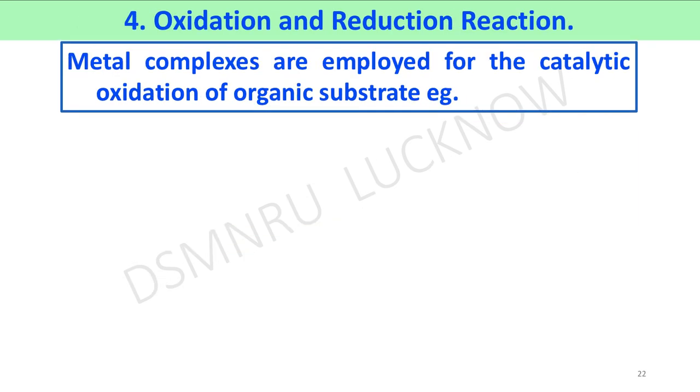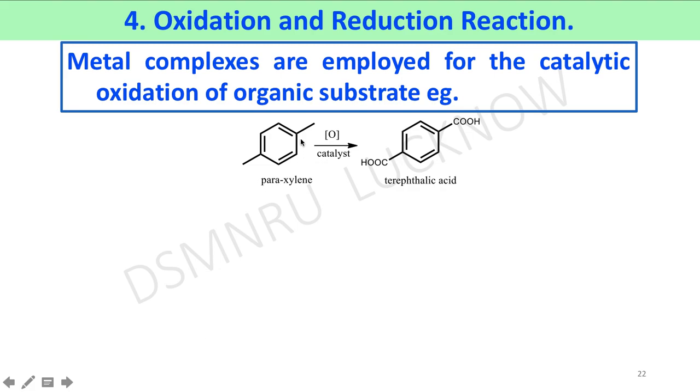Another topic is oxidation and reduction reaction. Here metal complexes are employed for the catalytic oxidation of organic substrates. For example, oxidation of p-xylene in the presence of catalyst affords terephthalic acid.